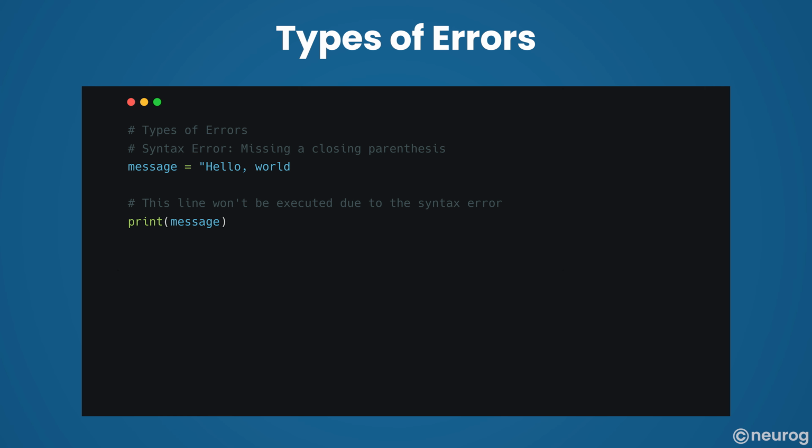Let's see an example of a syntax error which occurs due to a code structure issue. It shows a syntax error by missing a closing parenthesis in the assignment of the message variable, causing the subsequent line to be unexecuted. Syntax errors occur during code compilation and indicate issues in the code structure, requiring correction before execution.